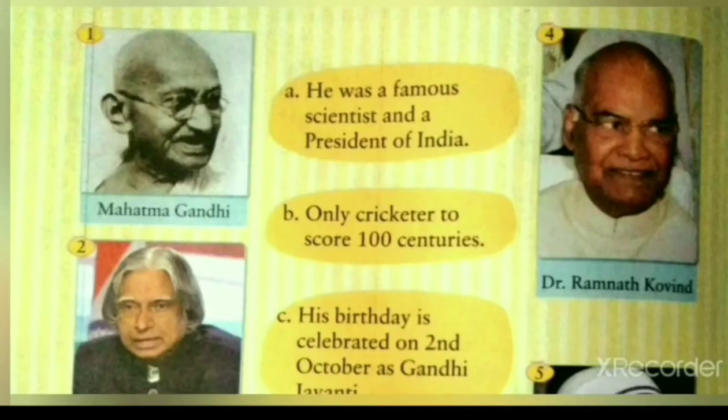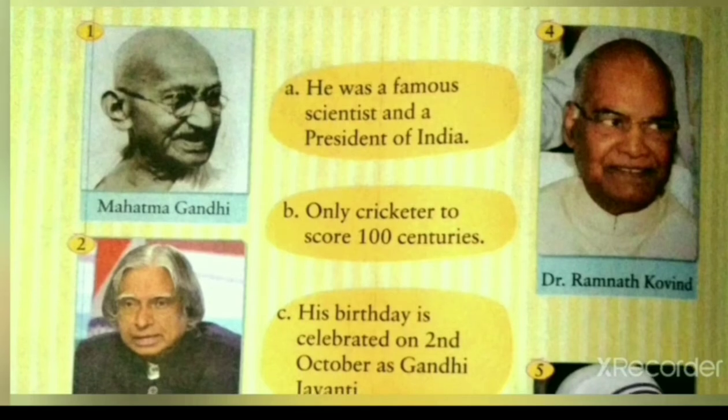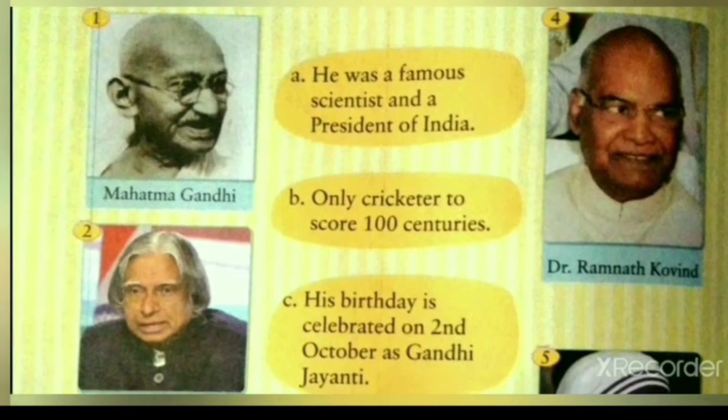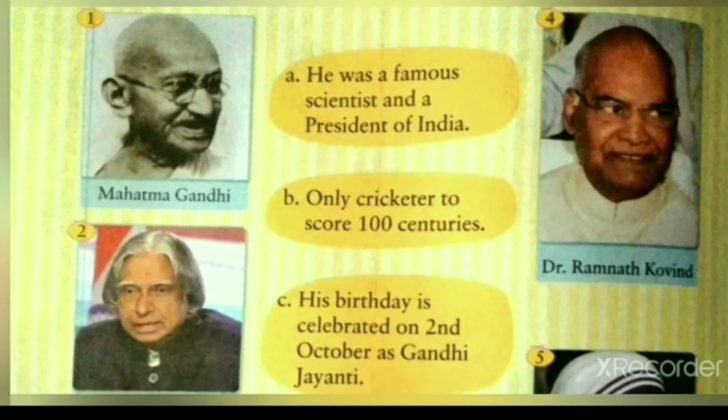The first picture is the picture of Mahatma Gandhi. Mahatma Gandhi was born on 2nd October 1869 in Porbandar, Gujarat. He was a great freedom fighter. He freed India from the British rule in 1947. He was also called Bapu and known as the father of the nation. We will match the first Mahatma Gandhi with C. His birthday is celebrated on 2nd October as Gandhi Jayanti.